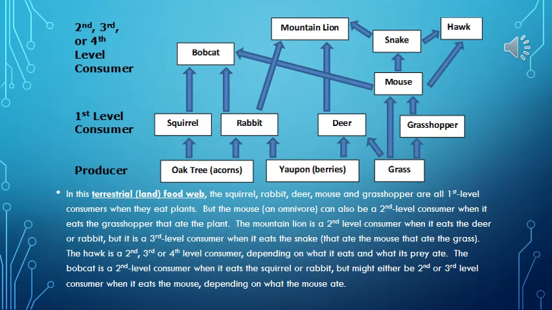eat plants. But the mouse, an omnivore, can also be a second-level consumer when it eats the grasshopper that ate the plant. The mountain lion is a second-level consumer when it eats the deer or rabbit, but it is a third-level consumer when it eats the snake that ate the mouse that ate the grass. The hawk is a second, third, or fourth-level consumer depending on what it eats and what its prey ate. The bobcat is a second-level consumer when it eats the squirrel or rabbit, but might be either a second or third-level consumer when it eats the mouse, depending on what the mouse ate.